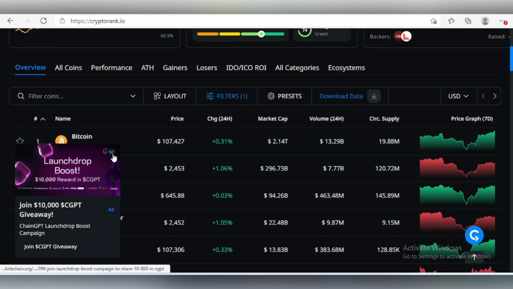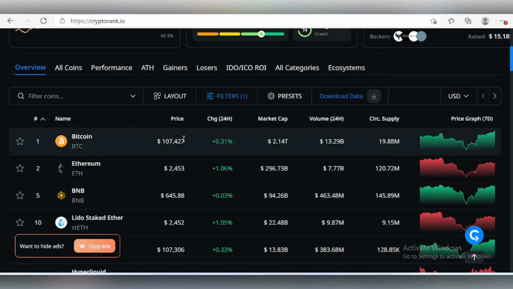The difference in price between Binance and Bybit is the $27 at the back of the money, right? So this is where arbitrage comes in. An arbitrage trader, which we call an arbiter, comes into this market, buys from Bybit at 107,400 and sells on Binance at 107,427.